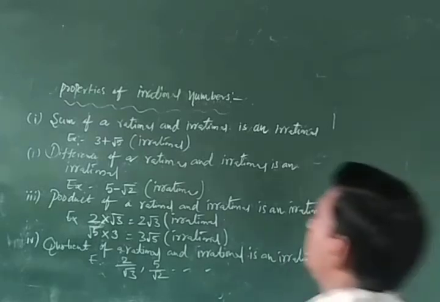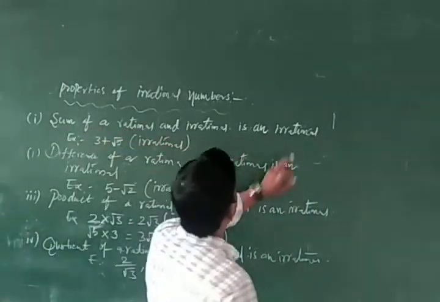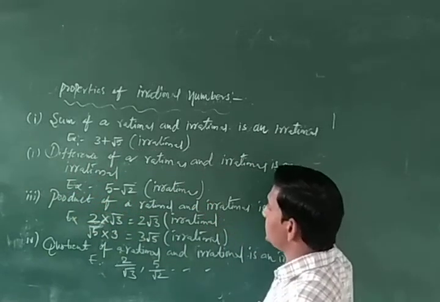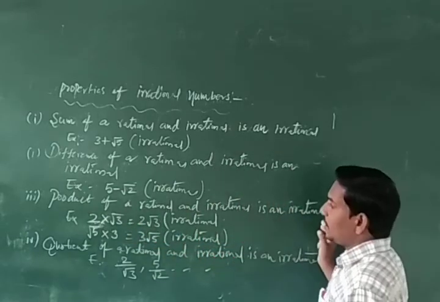Okay, what are the properties of irrational numbers? Sum of a rational and irrational number is an irrational. Difference of a rational and irrational is an irrational. Product of a rational and irrational is an irrational.